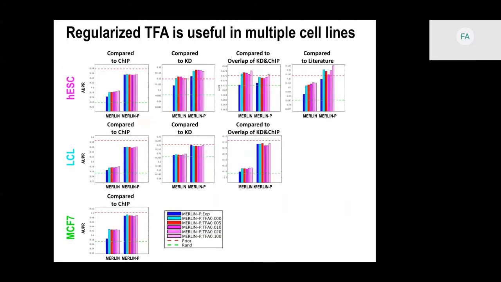We see similar trends for the human cell lines. Each row corresponds to one cell line, each column corresponds to one type of the gold standard, and we see the same trend. In most cases, using prior improves the performance. In most cases, using TFA improves the performance, and usually regularized TFA performs better than original TFA.